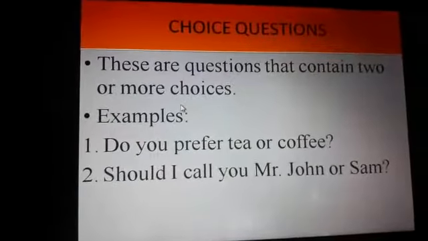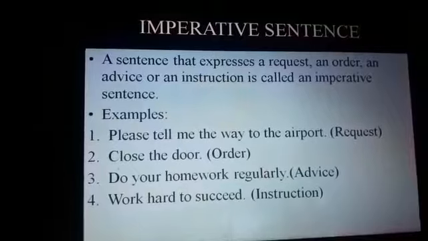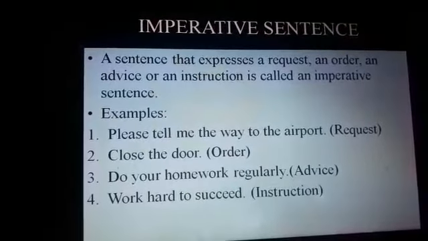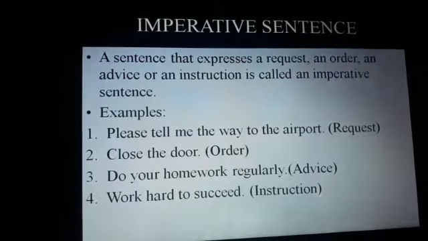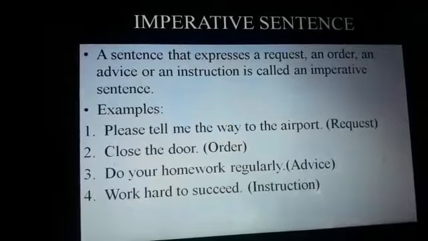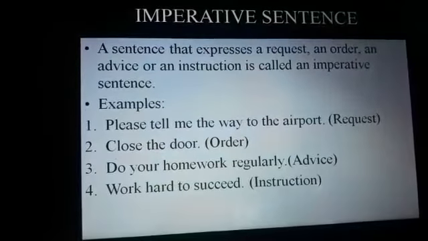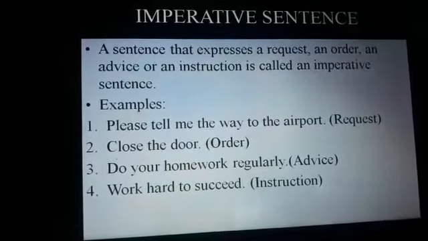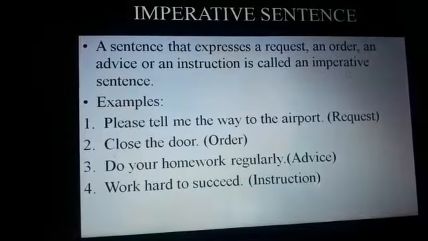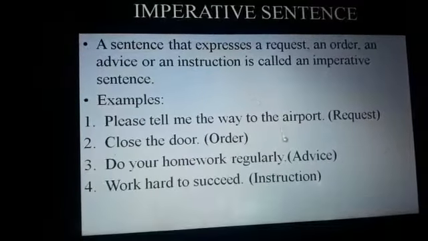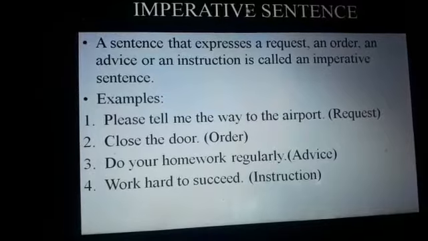Then we discussed imperative sentences. These are the sentences that express request, order, advice, and instruction. When we request somebody, command somebody, or advise somebody, all these sentences come under imperative sentence.